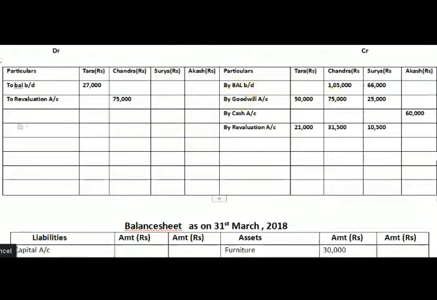Now we can see here, Akash and all the partners, the credit side is greater. So first we will do the total of the credit side. Akash's credit side total is 60,000 rupees. Now we will do the total of Surya's account first, and the total here is 66,000 plus 25,000 plus 10,500, which is 1 lakh 1,500 rupees.